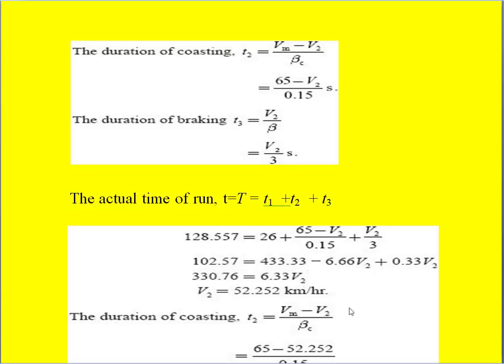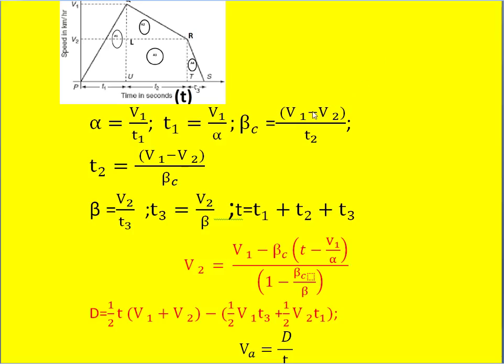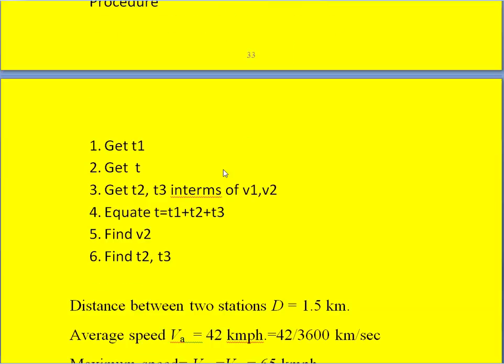So if you see properly, we have just followed this algorithm or procedure. First we calculated T1, and then we calculated the total time of run using the average speed formula, and then we wrote T2 and T3 in terms of V1 and V2. T2 is the coasting time, that is V1 minus V2 divided by beta C, whereas T3 is V2 divided by beta, because V2 is the maximum speed for this retardation time, and we substitute all the values in terms of V1 and V2.